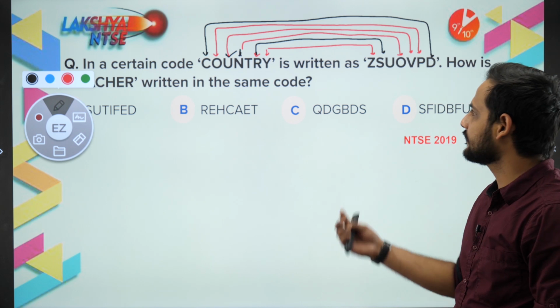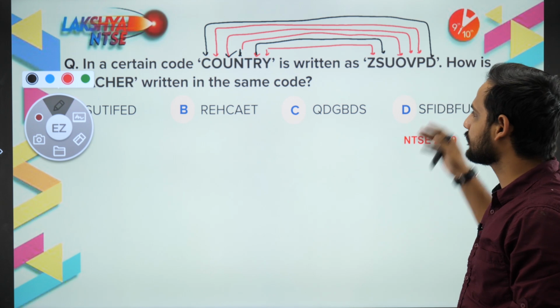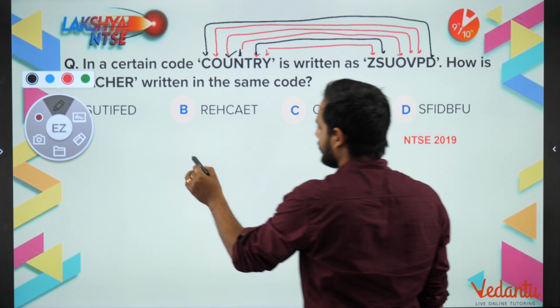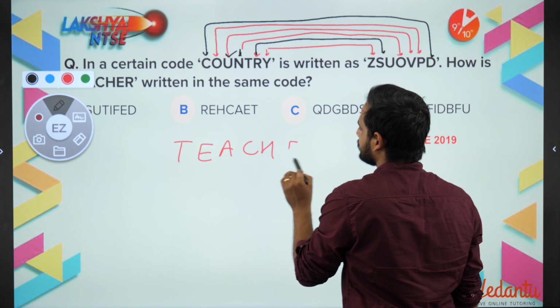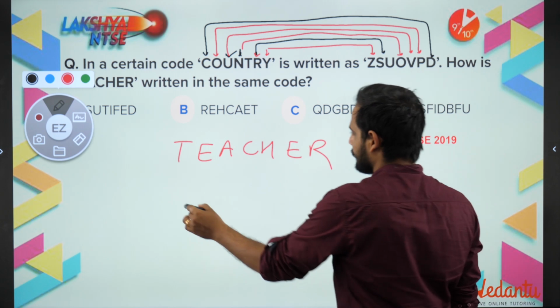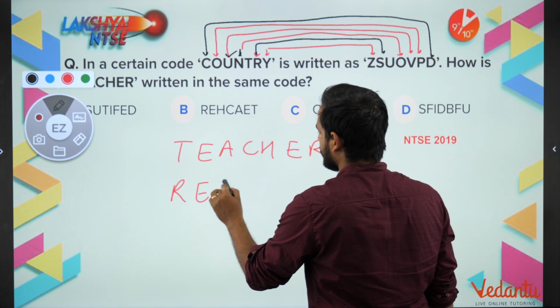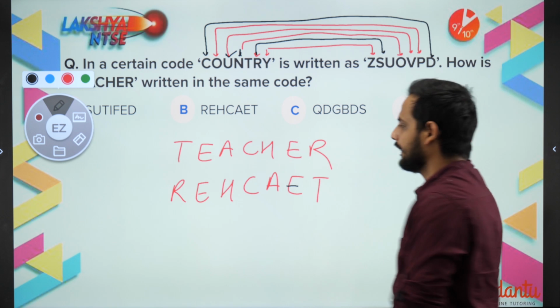So what is happening? Just nothing, sir. Just reverse the word and then add plus 1, plus 1, plus 1, plus 1 in that. So if you write teacher, just reverse it. So it will become REHCAET and now add plus 1.